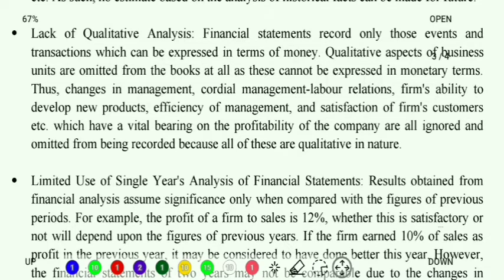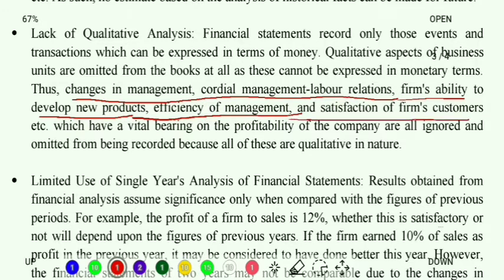Let's read. The financial statements record only those events and transactions which can be expressed in terms of money. We know the concept behind this. It is the money measurement concept. The qualitative aspects of business units are omitted from the books altogether, as these cannot be expressed in terms of money. Thus, any kind of changes in management, cordial management-labor relations, the firm's ability to develop new products, efficiency of the management, satisfaction of the firm's customers, everything.